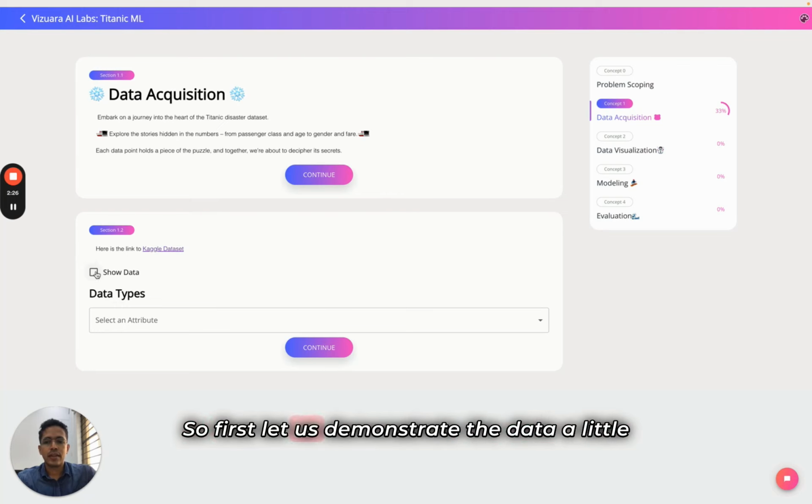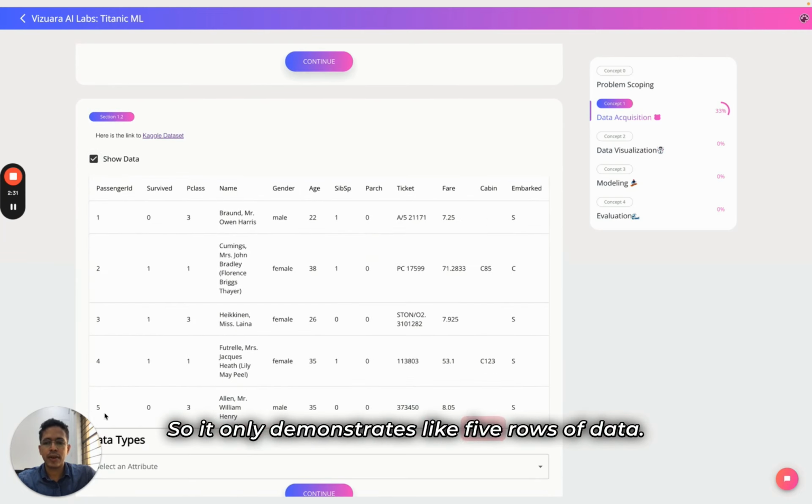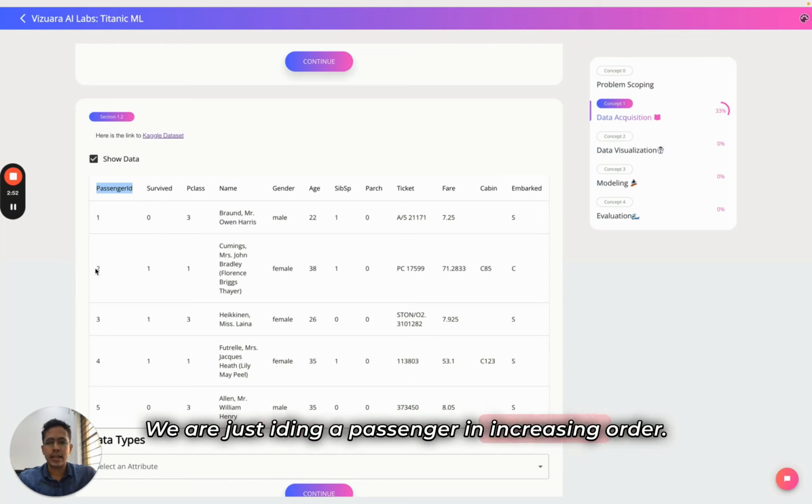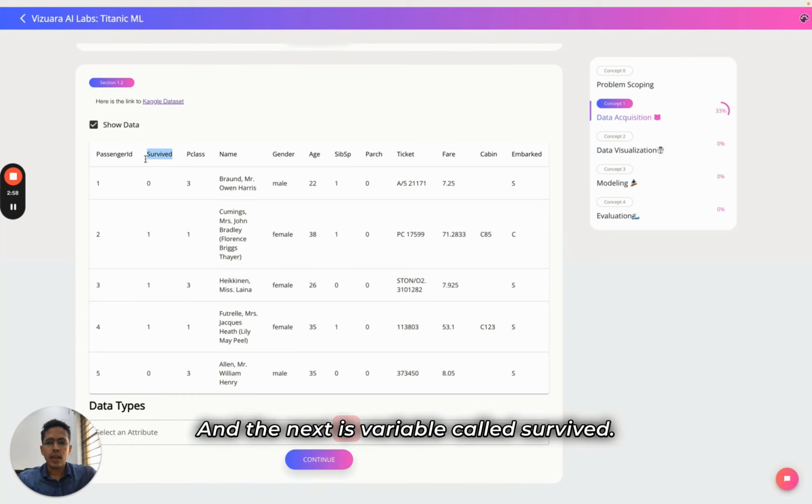First, let us look at the data a little bit in its sample by clicking show data. It only shows 5 rows of data. The data is arranged in an Excel sheet format where there are a bunch of rows and a bunch of columns. Each row corresponds to one passenger, and each column corresponds to one particular characteristic of all passengers. First, it's a passenger ID. We are just identifying a passenger in increasing order, 1, 2, 3, 4, 5, just a number. And the next is a variable called survived. Survived has 0 or 1. 0 means did not survive, 1 means survived.